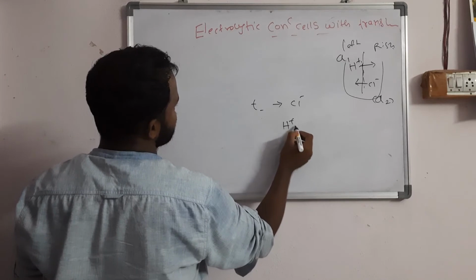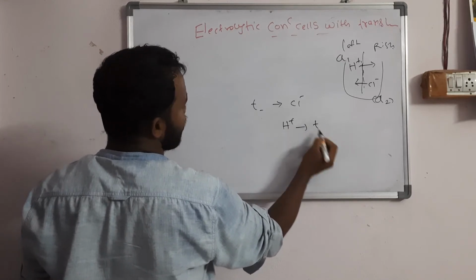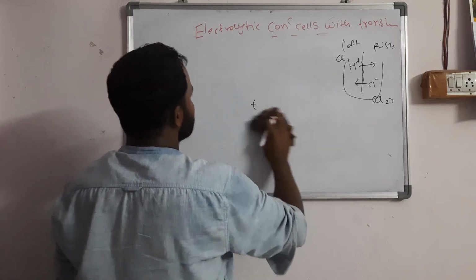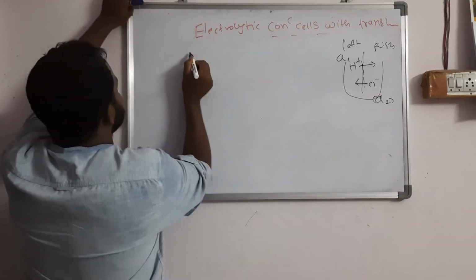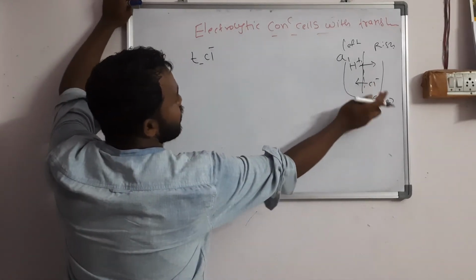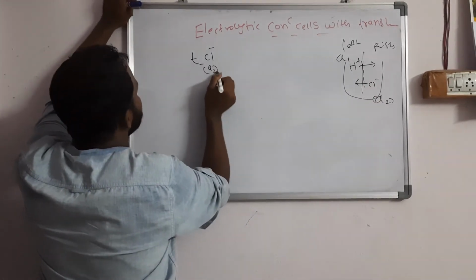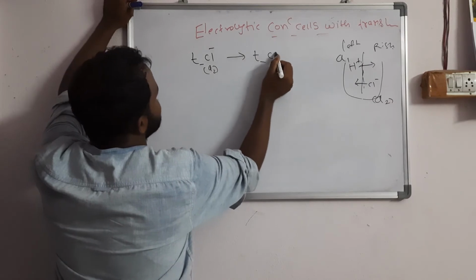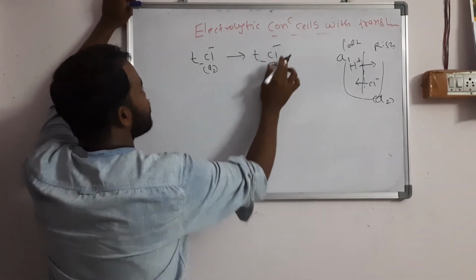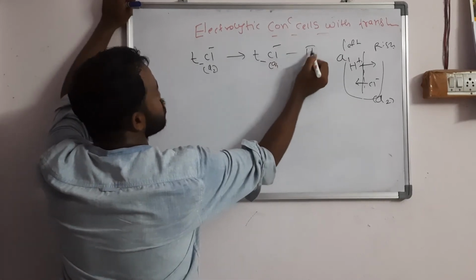H plus ions are represented by the transport number of cation, T plus. Cl minus is T minus. So the next equation is T minus Cl minus of A2 portion moving to T minus Cl minus of A1 portion. This is equation number 2.